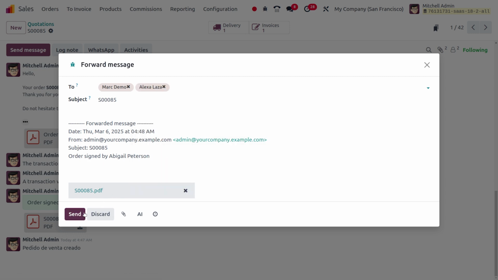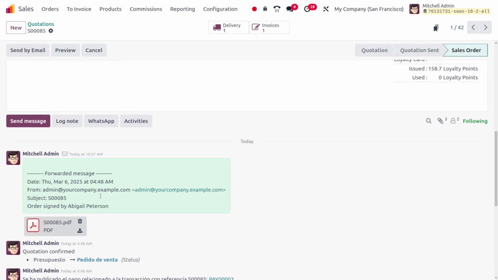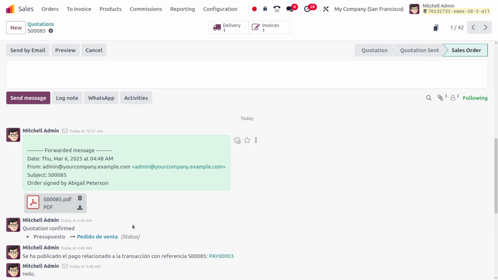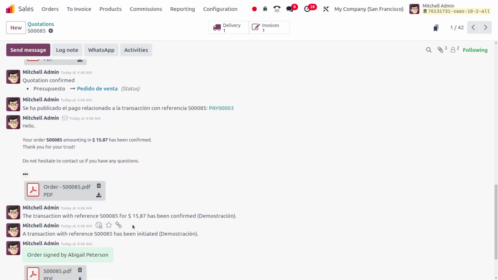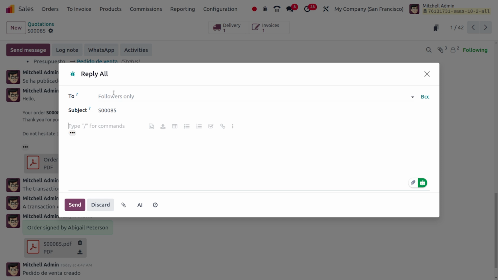That will be forwarding, and you can see that it's being forwarded and the forwarded message will be logged over here. Likewise, we can also reply to a specific message. Let me consider the other message over here. If you want to reply to all, you can just choose that. In this case, you can see that this will be sent to the followers.